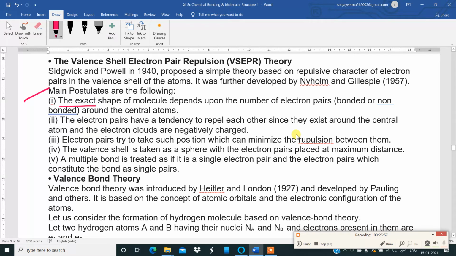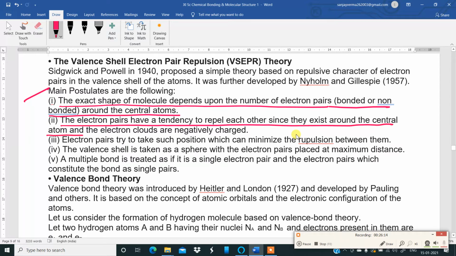The exact shape of the molecule depends upon the number of electron pairs, whether bonded or non-bonded, around the central atom. Okay. Then point number two, the electron pairs have a tendency to repel each other since they exist around the central atom and the electron clouds are negatively charged.